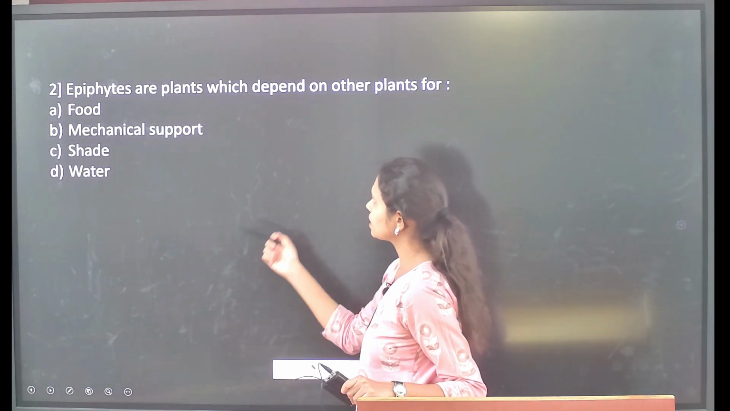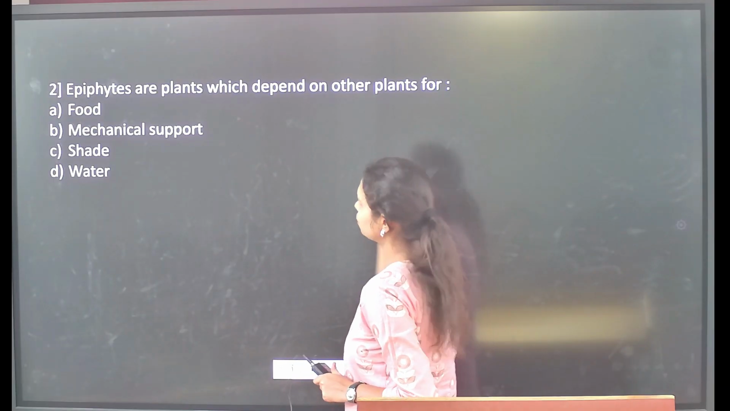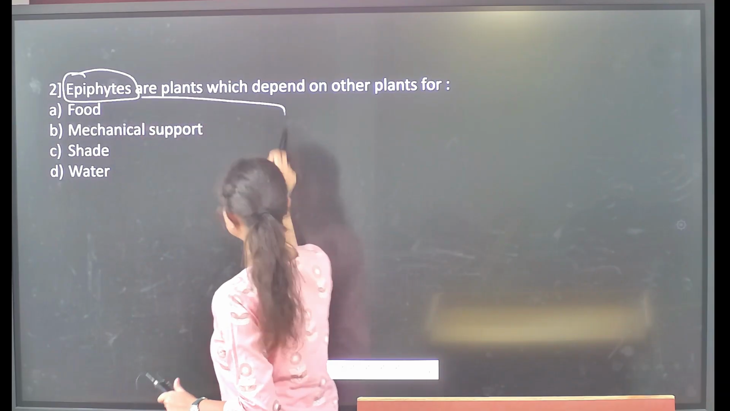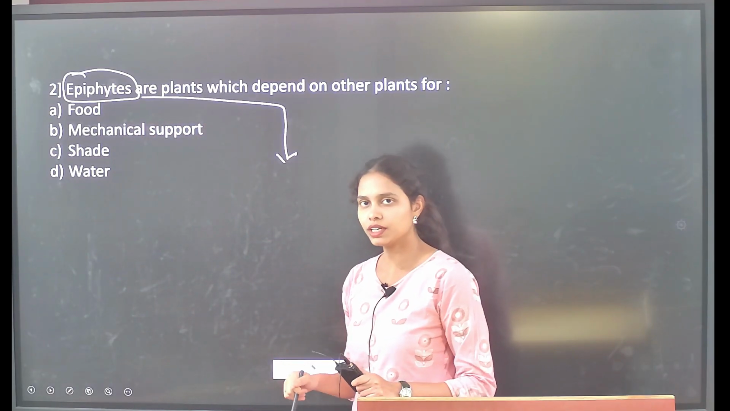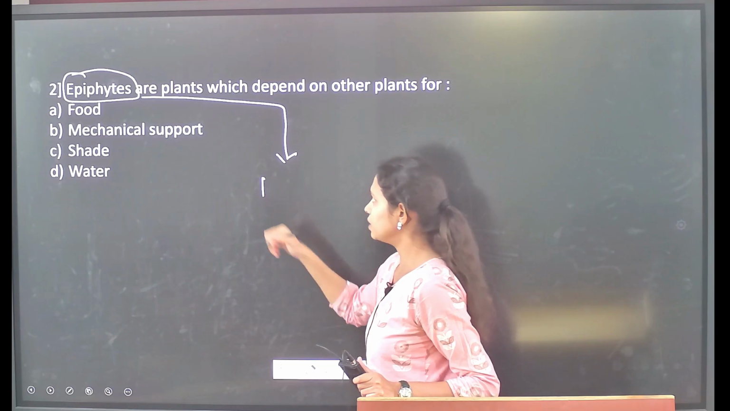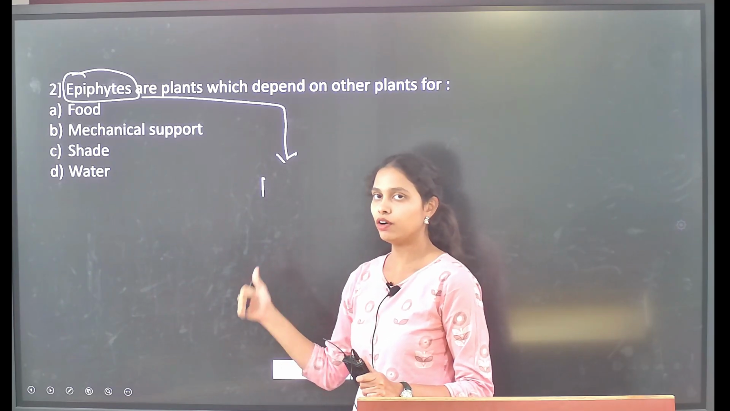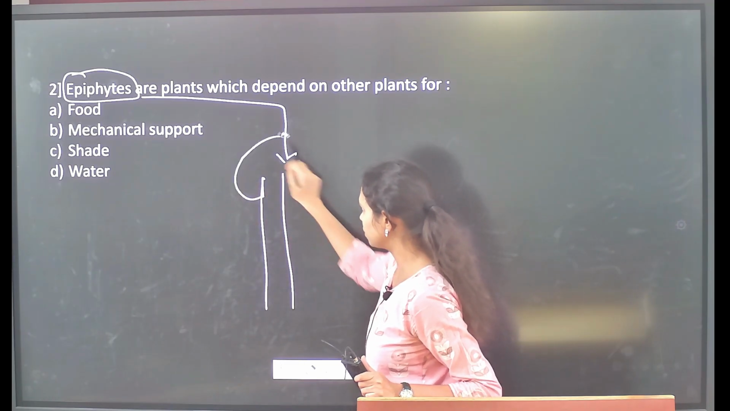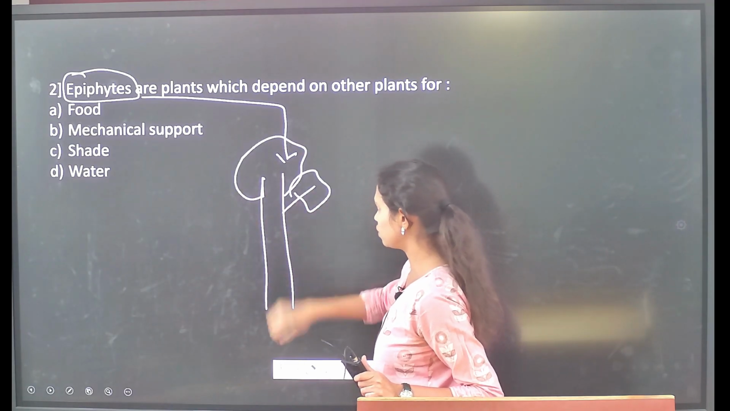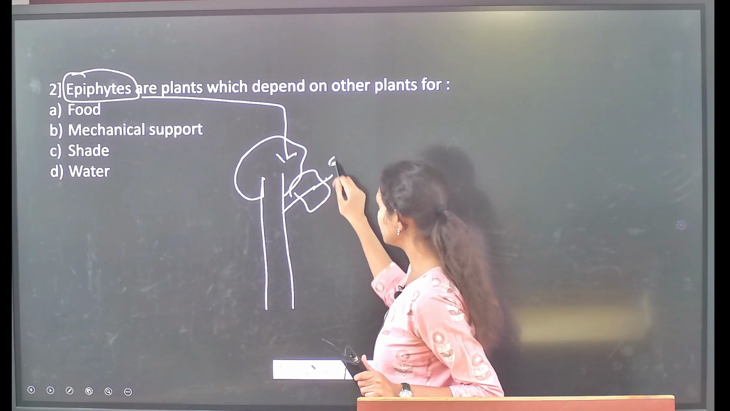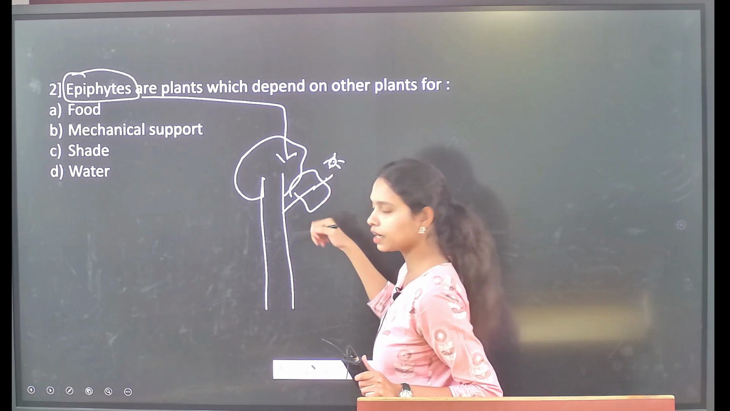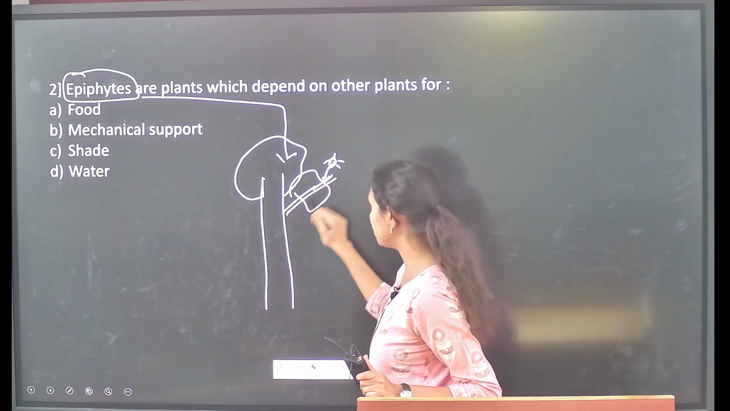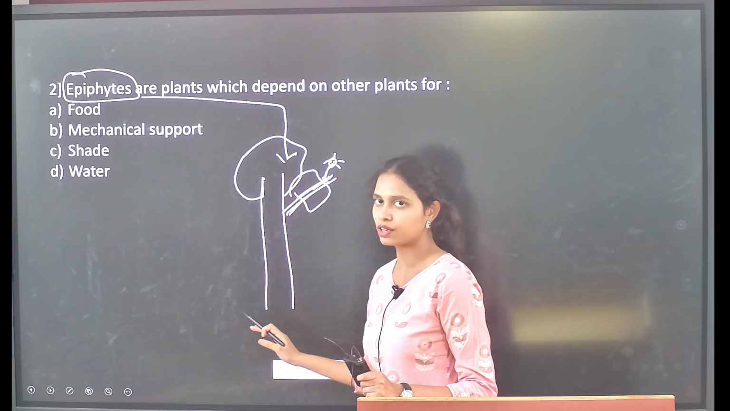Followed by: epiphytes are plants which depend on other plants for. First and foremost, you have to understand the nature of these epiphytic organisms. These epiphytes, just like other organisms, greatly rely on big trees for their mechanical support. For example, it is a big tree and this is a branch of the tree. On this particular branch, these epiphytes, which are also plants, attach themselves with their roots to the stem or to the branch of these big trees